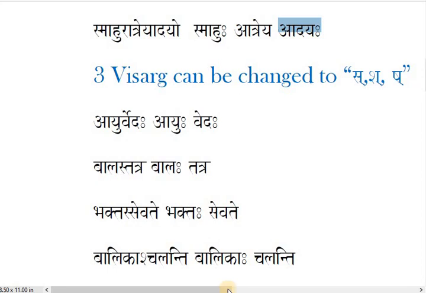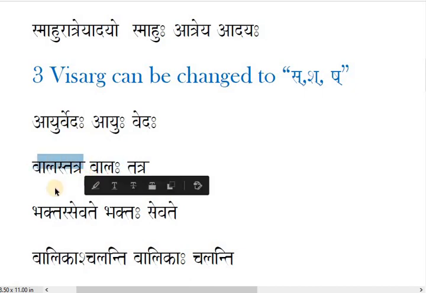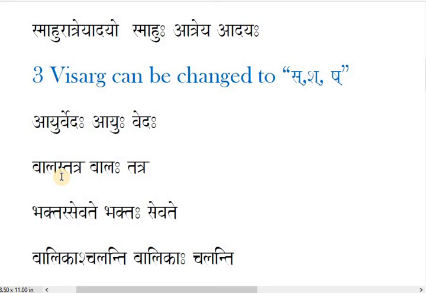Next rule is Visarga converts to dental sa, palatal sa or cerebral sa. When? That we don't need to understand. Here you need to understand only the result, not the reason. So here in Ayurveda, Visarga changed to Ra, but in this case you check this. Balas Tatra. Can you see this dental sa? This dental sa is actually the Visarga. The converted form of Visarga is sa.